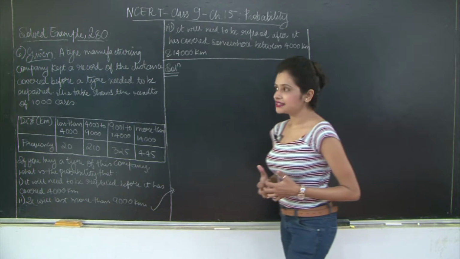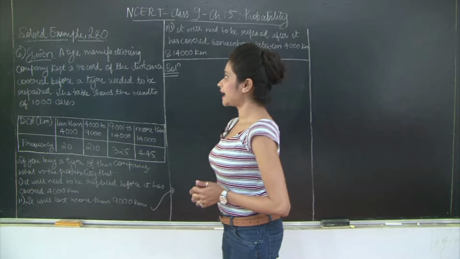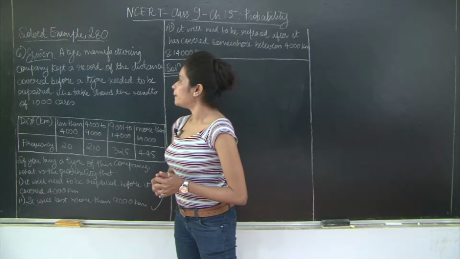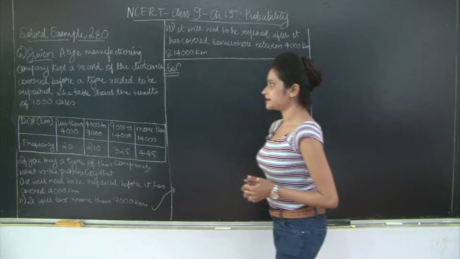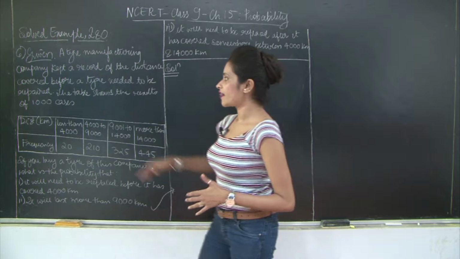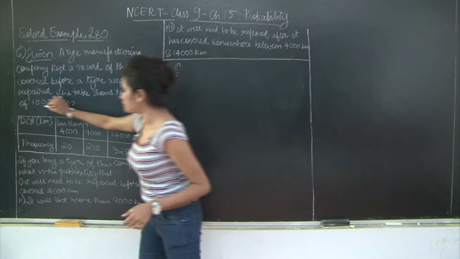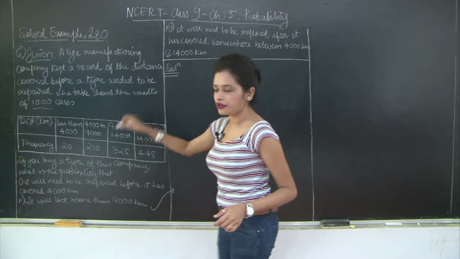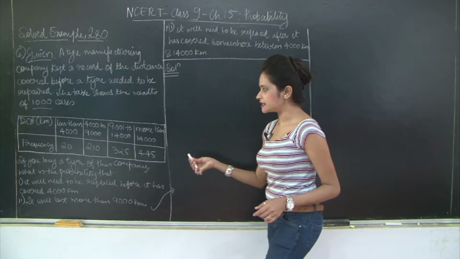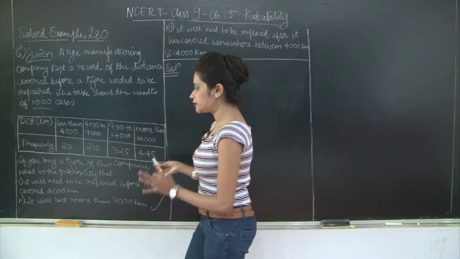So the question reads, a tire manufacturing company kept a record of the distance covered before a tire needed to be repaired. The table shows the results of 1000 cases. So we have the total number of trials as 1000. And this is the table of the distance and frequency. We need to find the probability of the following.